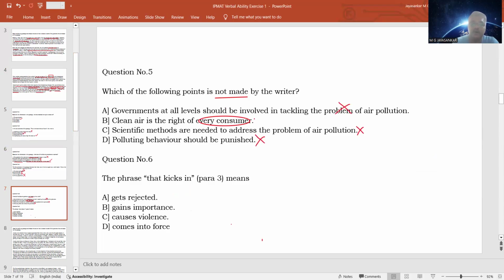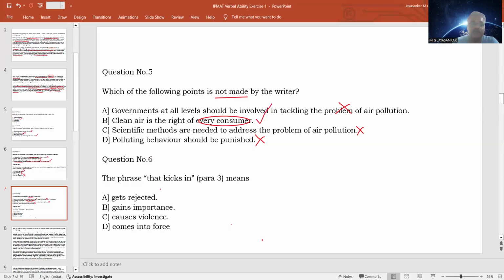The writer is not specifically talking about consumers. Consumer means anybody who is a buyer of goods or a service. Here we are not talking about consumers, we are talking about people in general. So that is why we can say that this point is not made by the author. The author is not referring to consumers at all when he talks about clean air being a fundamental right. So this can be the correct answer. Since all the other options can be clearly excluded, this becomes the correct answer. This again is a confusing question, so you have to apply your reasoning skills to find the answer.